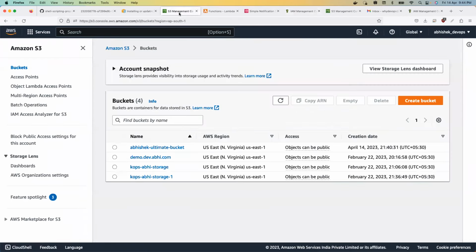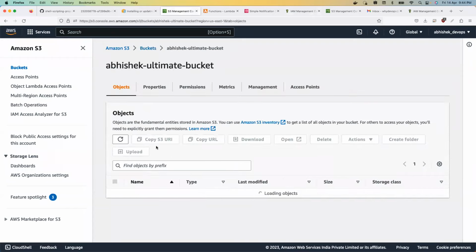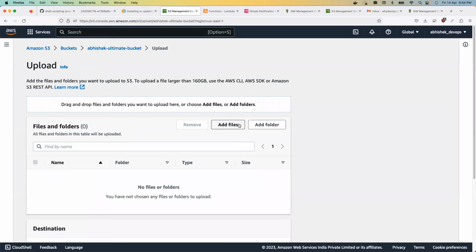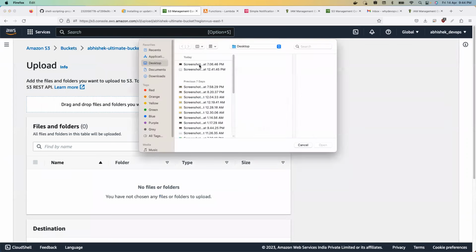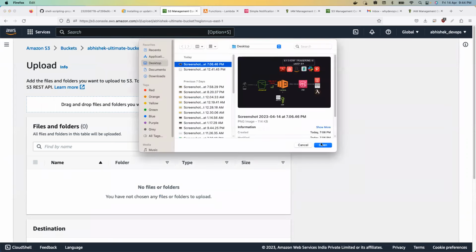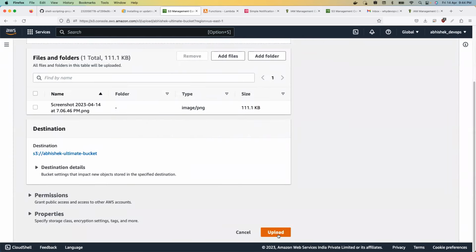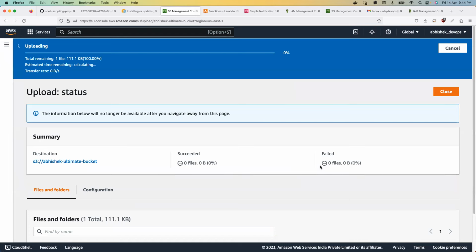Now, let me create a file onto this S3 bucket and let's see if I get a notification or not. Click on the upload, click on the add file. Now, let me add this image file here just for the reference. You can upload any file on your machine as well. Click on the upload. Now it takes a fraction of a second to upload. The file is uploaded. Now, as soon as this is done, I'm expecting to get an email notification. If we don't get it, let us see what has happened as well.